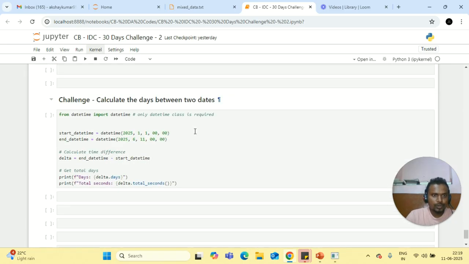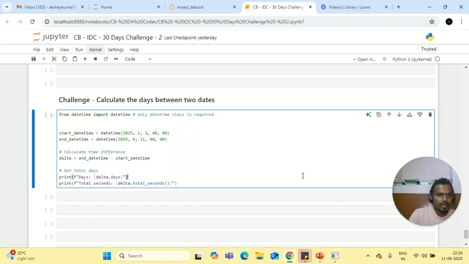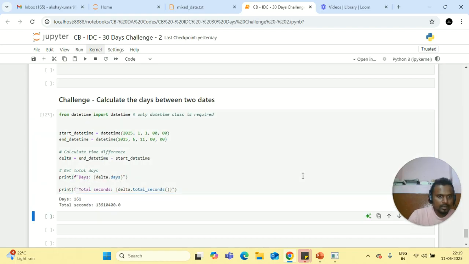And the challenge is to calculate the days between two dates. So here I am importing only datetime from the module datetime, because I only need the datetime class. So my start date is the 1st of January 2025, and the end date is today's date. Then when I write the program to calculate the difference, I'll get 161 days, and it is converted to the total number of seconds.